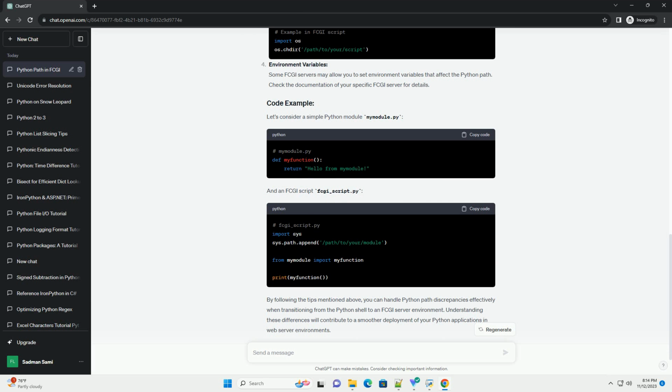By following the tips mentioned above, you can handle Python path discrepancies effectively when transitioning from the Python shell to an FCGI server environment. Understanding these differences will contribute to a smoother deployment of your Python applications in web server environments.